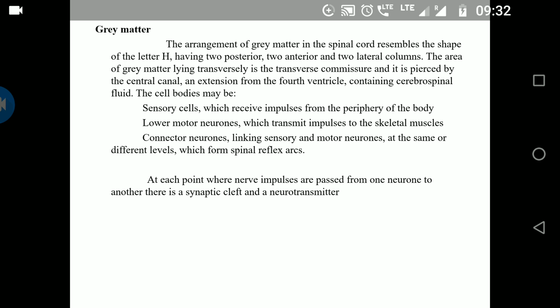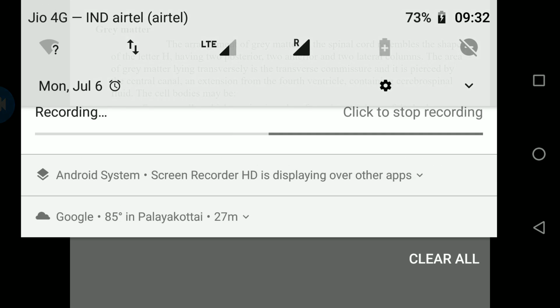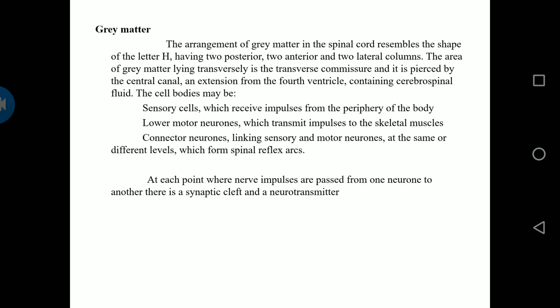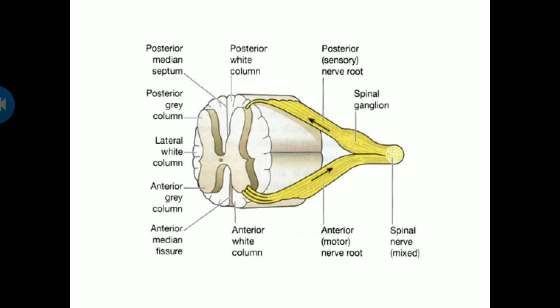At each point where nerve impulses are passed from one neuron to another, there is a synaptic cleft and neurotransmitter will be present. So this is the structure of your spinal cord.